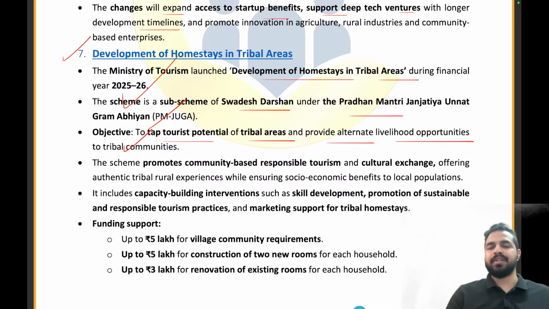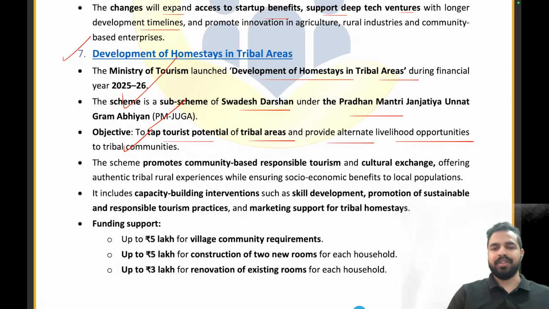Now the tribal communities' livelihoods are basically dependent upon their local produce, right? Because they are not that educated and they are staying away from the community. So basically what we are doing is providing alternative livelihood opportunities to the tribal communities. We are providing them alternate sources of income. They will help the tourists rest at their own places, provide them food, and earn from that. Clear, everyone? So for the tribal areas, we came up with the concept of development of homestays under which scheme? Swadesh Darshan scheme.